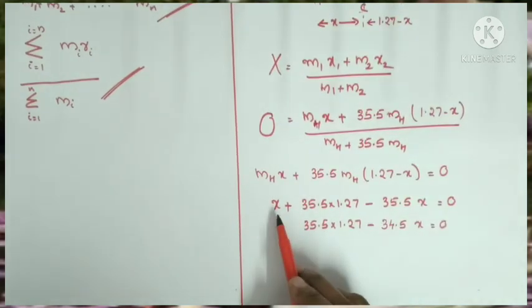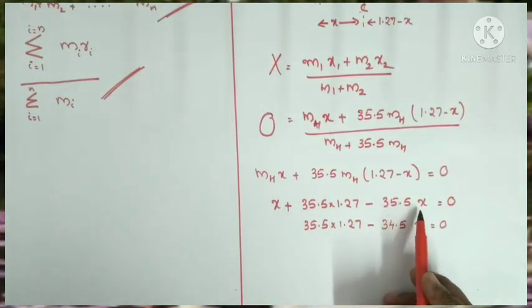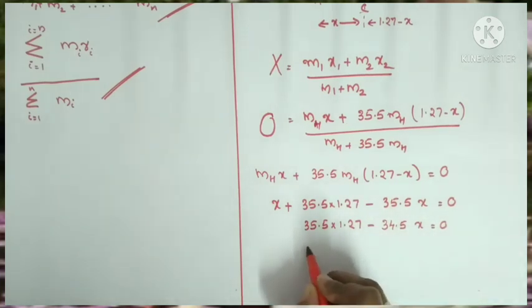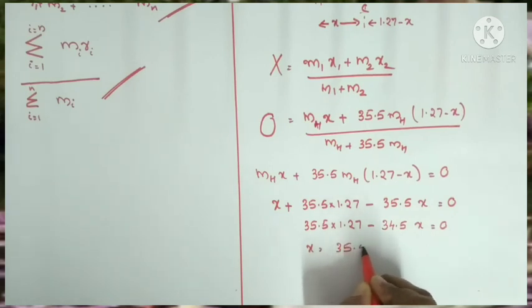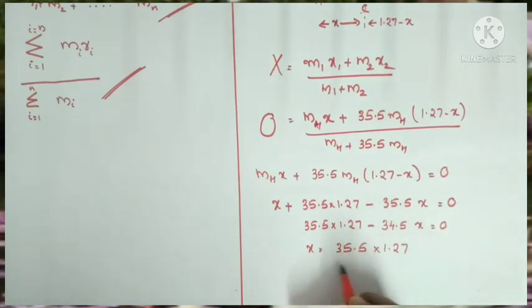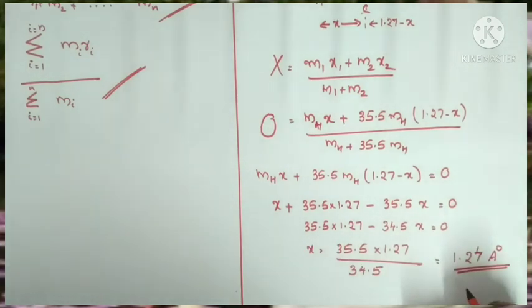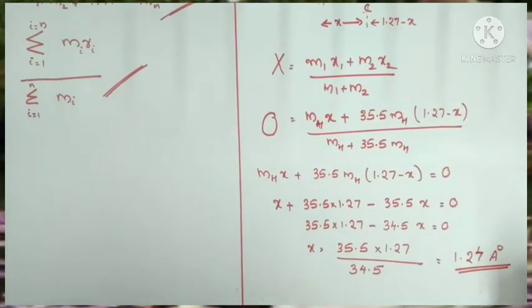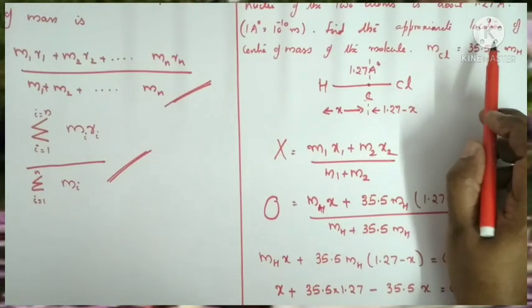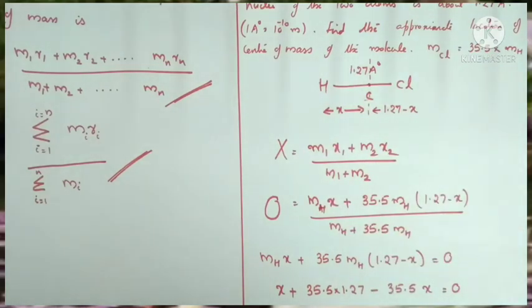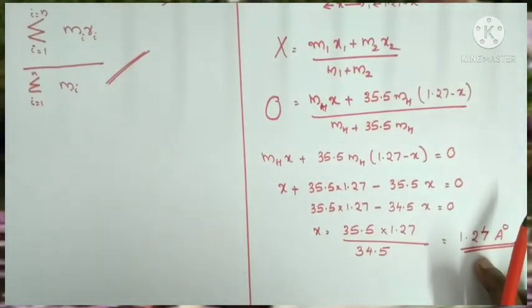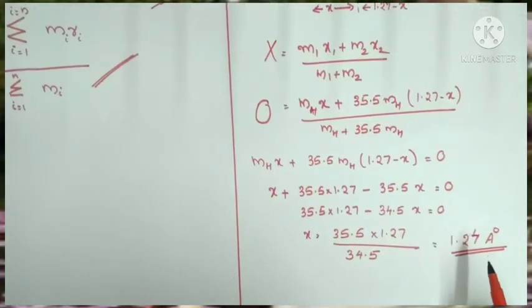Clear? Now here x, and here minus 35.5x, can be simplified as minus 34.5x. So x can be written as 35.5 into 1.27 divided by 34.5. After simplification, you'll get the answer as 1.24 angstrom. Clear, children? So the question is, find out the approximate location of the center of mass, and the approximate location of the center of mass from the hydrogen atom is 1.24 angstrom.